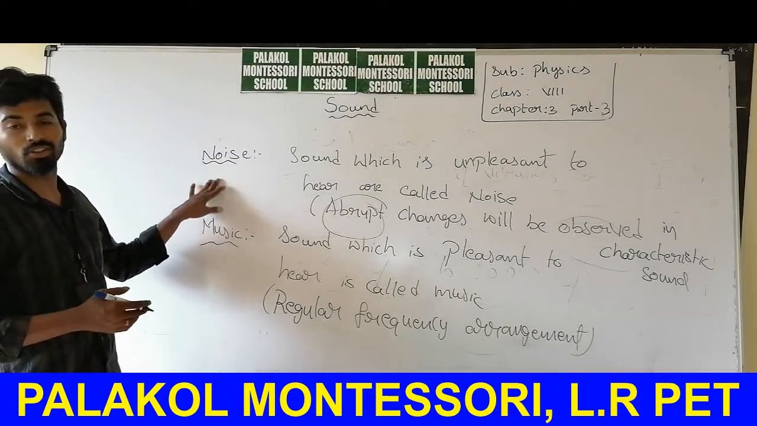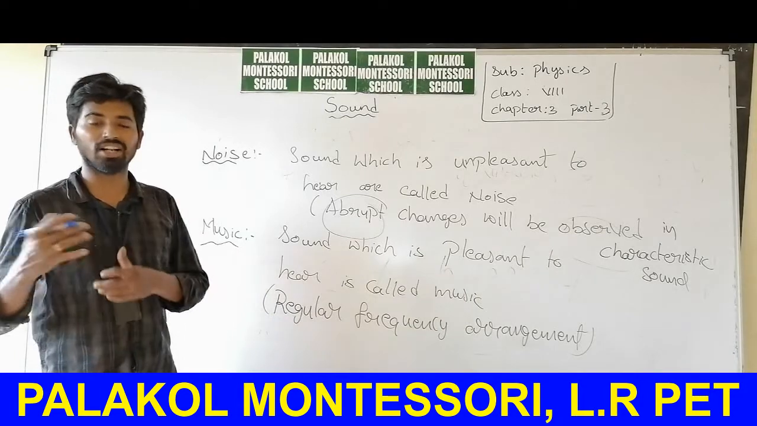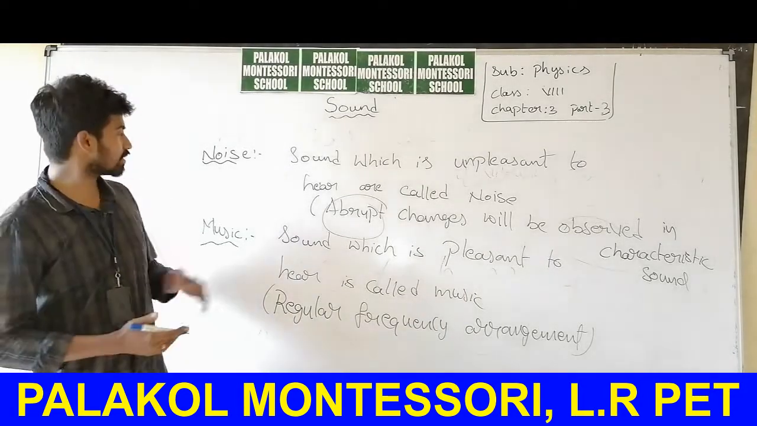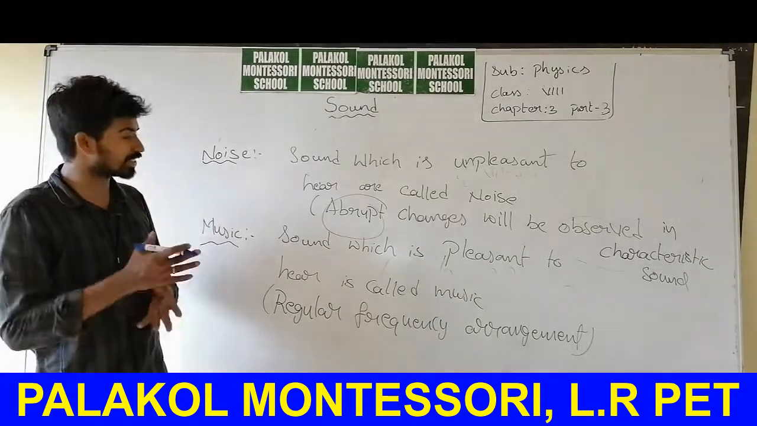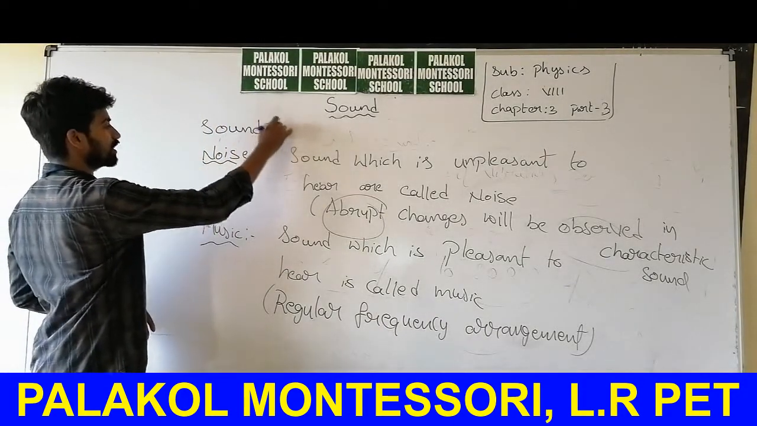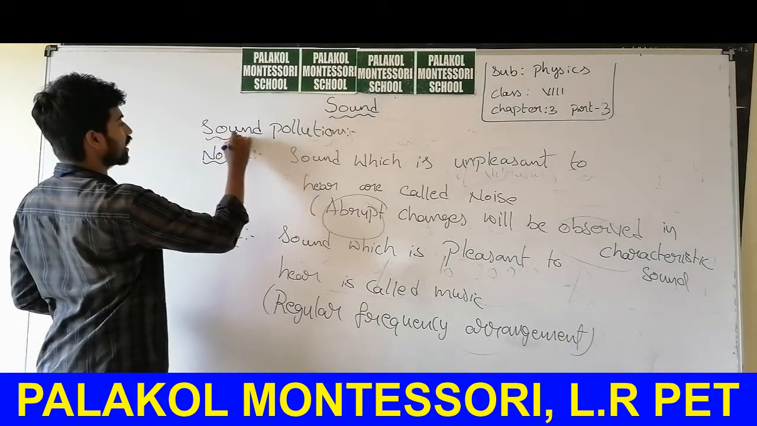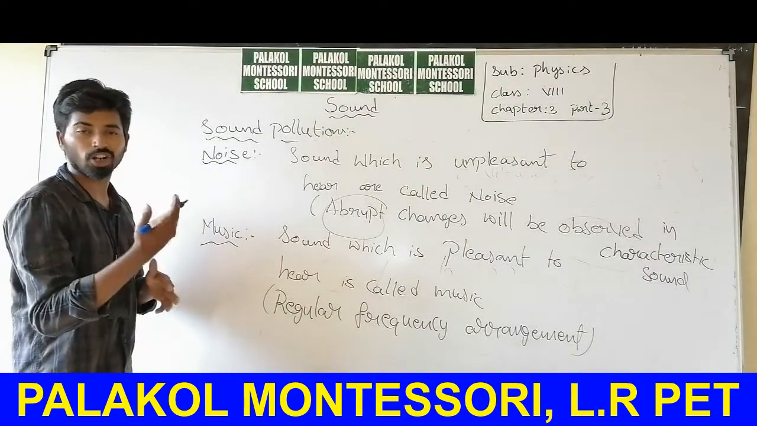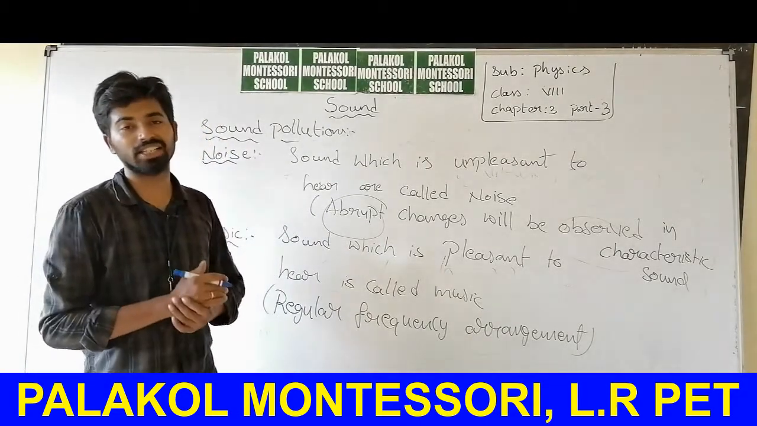In our daily life we hear noise a lot, from the horns of vehicles or the sound made by machineries in factories. This noise creates an unpleasant atmosphere for us. We call that disturbance sound pollution. It is one of the pollutions that affect humans. If the environment is completely filled with noise, then we say there exists sound pollution.